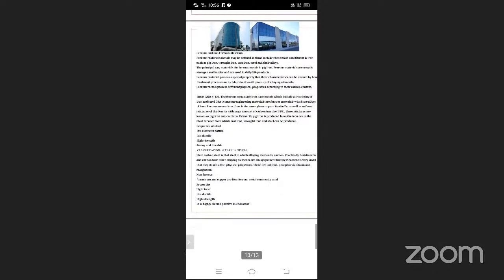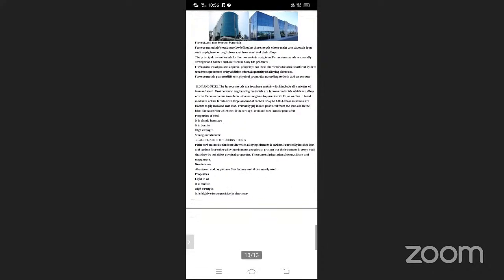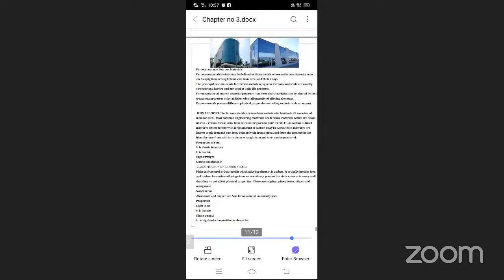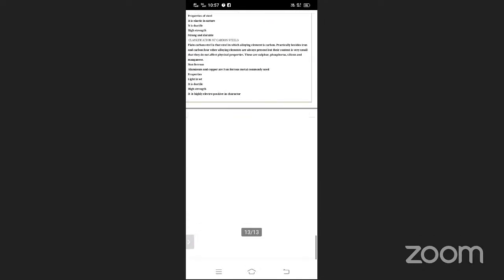Next we are going for carbon steel. We can say the CI steel is there. So these are the various important properties. It is light in weight, it is ductile in nature, it has high strength, it is highly electropositive in nature. So these are the various important properties of that.